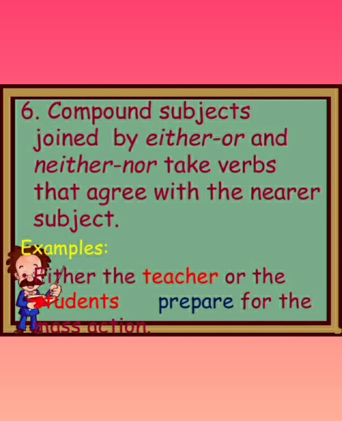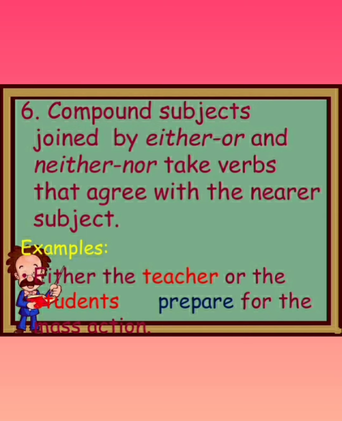Now rule number 6. Compound subjects joined by either/or and neither/nor take verbs that agree with the nearer subject. Here again I am telling you the meaning of compound subject. A compound subject means where you will get more than one subject, and those subjects are joined by either/or or neither/nor, and take verbs that agree with the nearer subject.